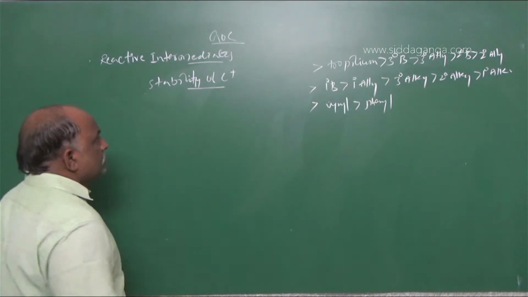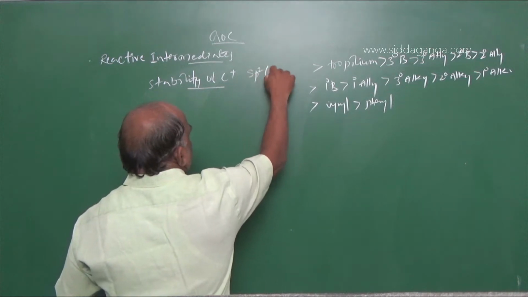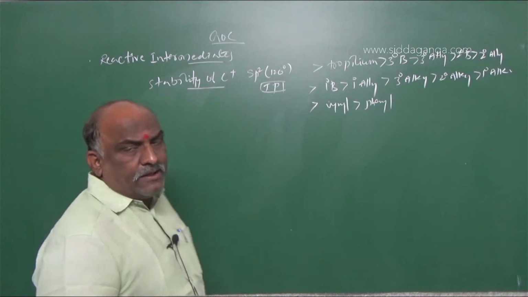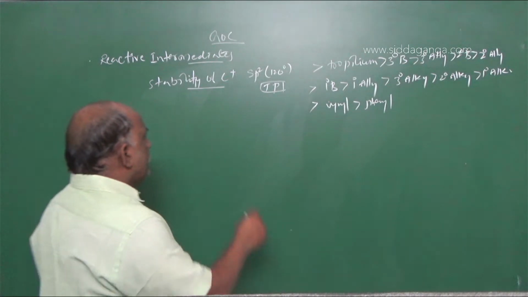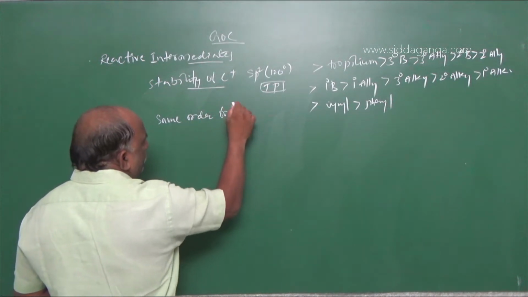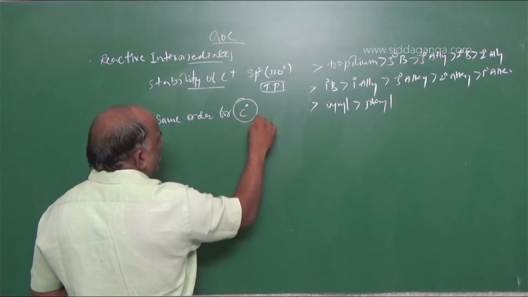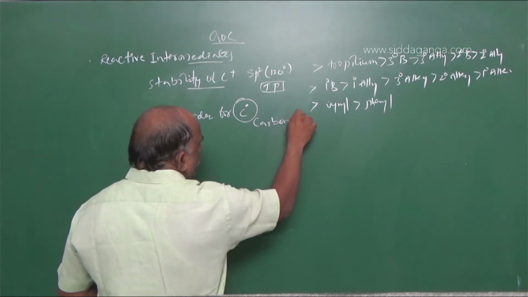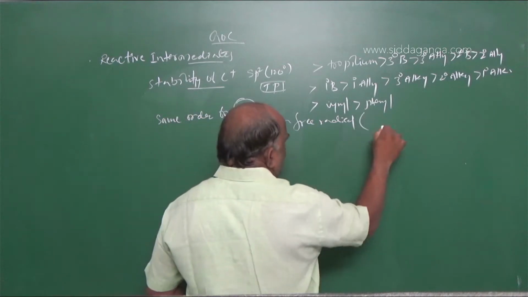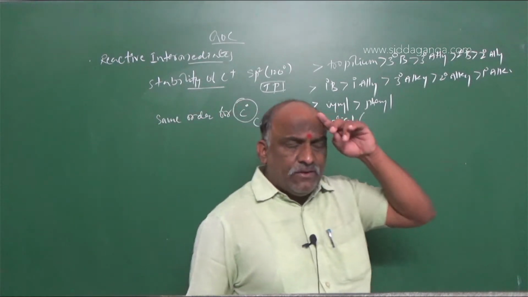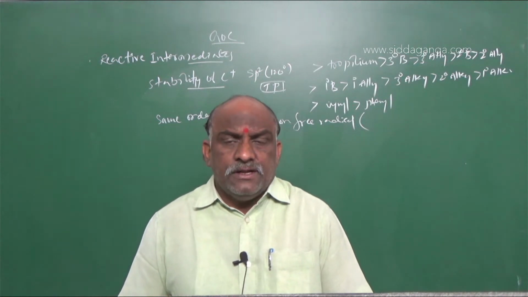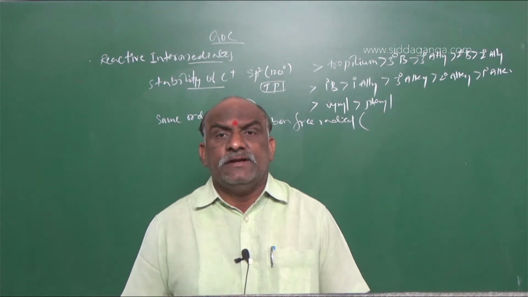Carbon free radical is sp2, 120 degrees, TP. What is TP? Trigonal planar. Make a note here. Same order for C dot. What is C dot? C dot is called the carbon free radical. How is this carbon free radical formed? By homolytic fission. Homolytic fission takes place between the same atoms which are bonded with a single bond.